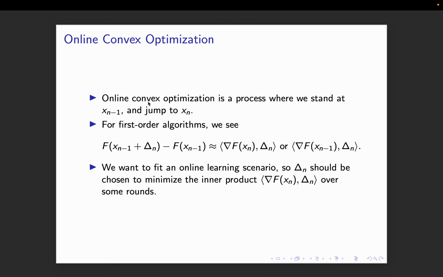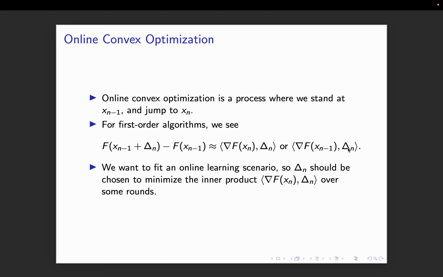So now the online convex optimization part. Online convex optimization is a process where we stand at x_{n-1} and jump to x_n, right? That's basically it. For first order algorithms, we see that f of x_n minus f of x_{n-1} is, from Taylor expansion to first order, equal to the gradient evaluated at x_n in inner product with the step, or the gradient evaluated at x_{n-1} in inner product with the step.